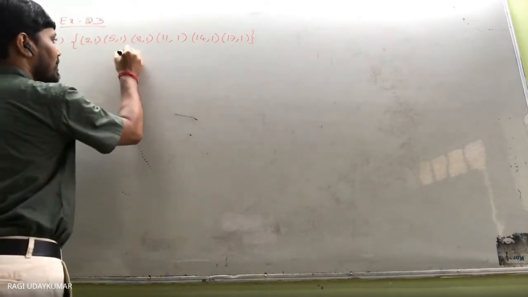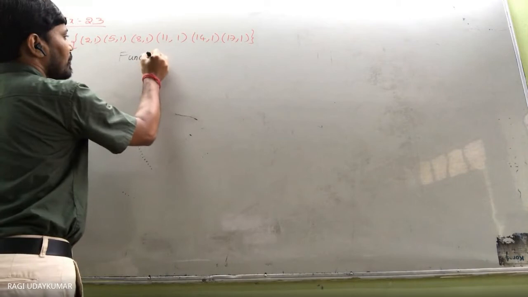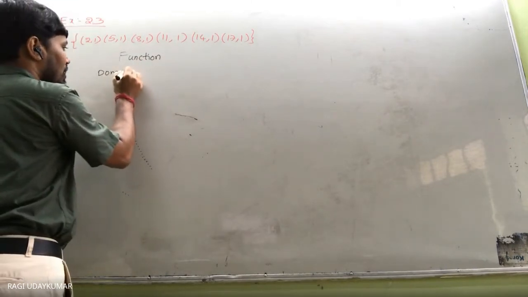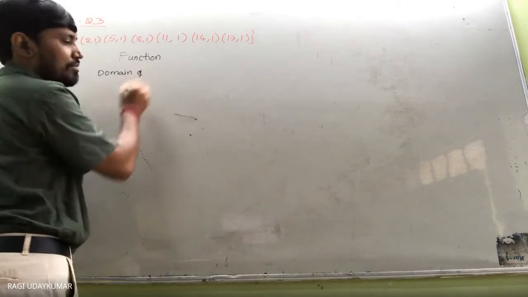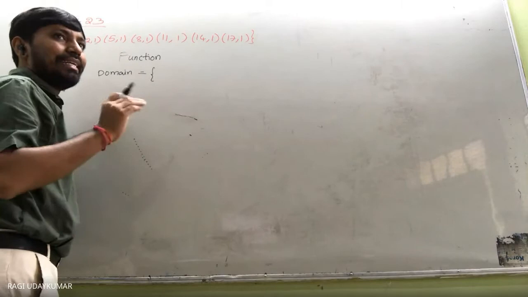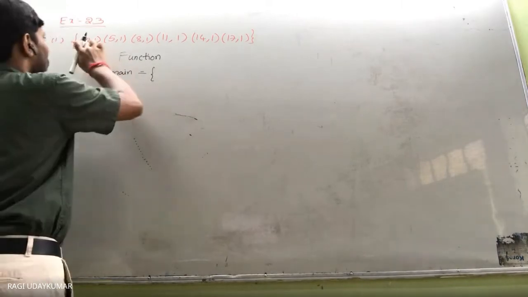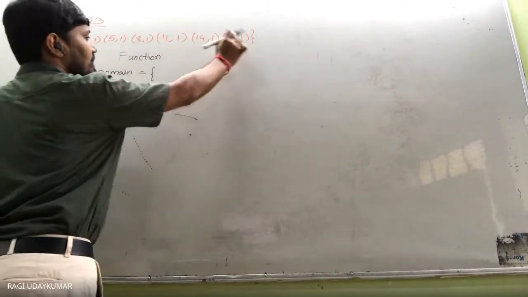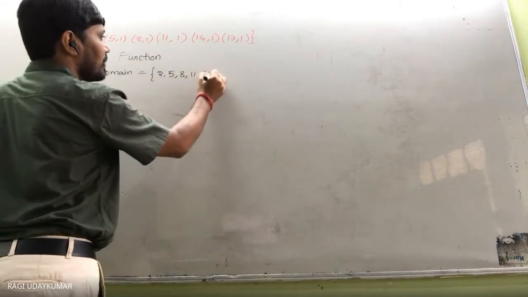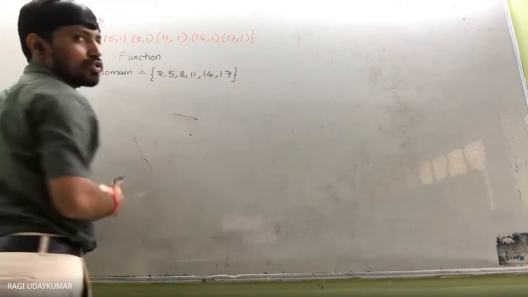Now the question actually asking to you, ये function है नहीं है. Function हो गया तो इसका domain क्या है? What is the domain of f? Domain is nothing but set of all the first elements. First elements 2, 5, 8, 11, 14, 17. So all these first elements को एक जगह में एक set की जैसा लिखना. Then this is called domain.